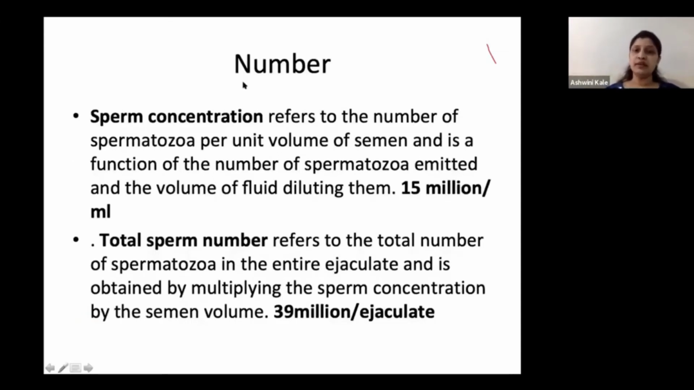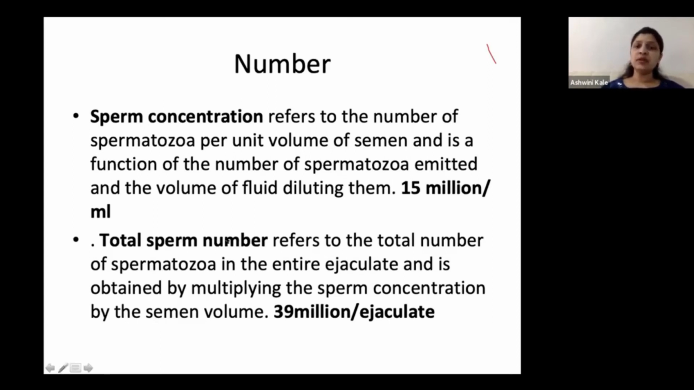Now coming to the number, there are two parameters which you check in the number. One is sperm concentration, that is sperm per ml. That is the number of spermatozoa per unit volume of semen, and it is nothing but a function of the number of spermatozoa emitted and the volume of fluid diluting them. The normal lower reference limit is 15 million per ml.